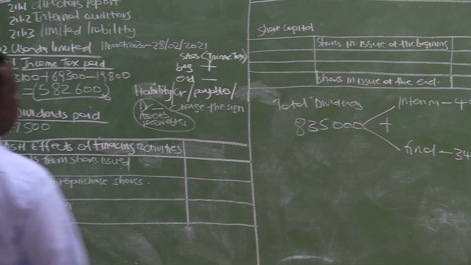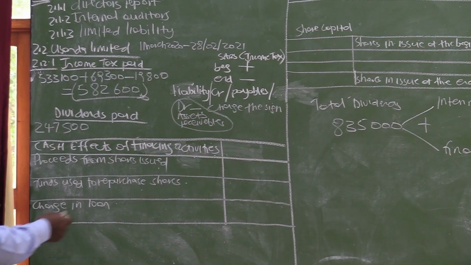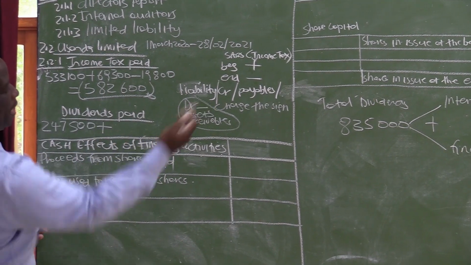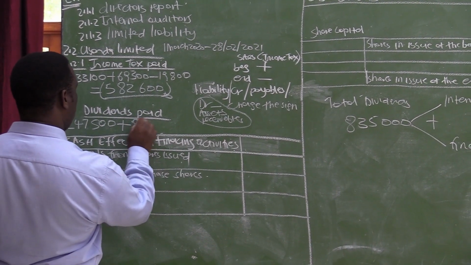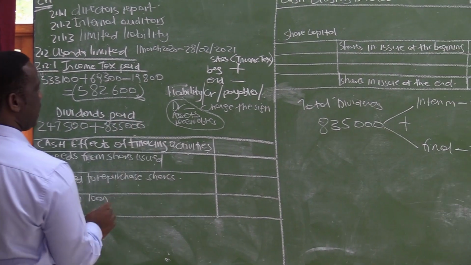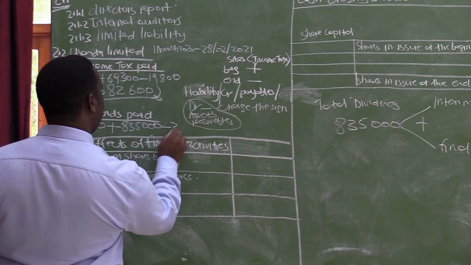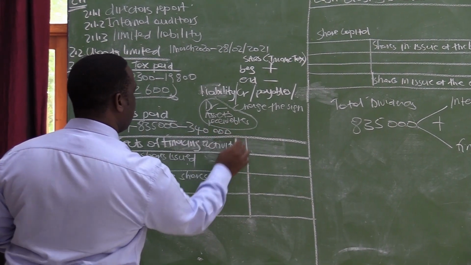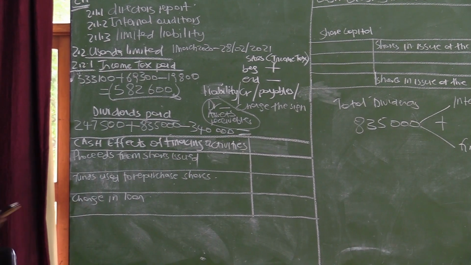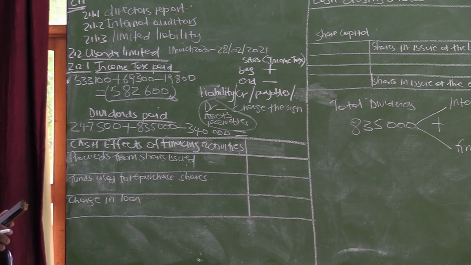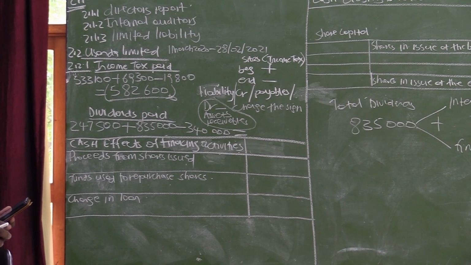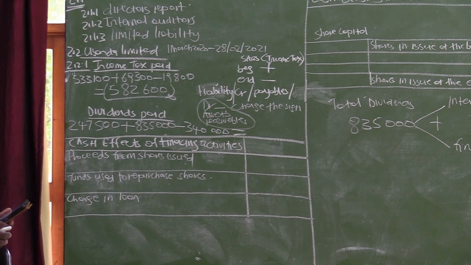So this calculation, you can just do it here. You may decide to just add the interim of 495,000 in this calculation, or you may just add the total dividends as given, which is 835,000, but subtract the final of 340,000. You will get the same answer. So 247,500 plus